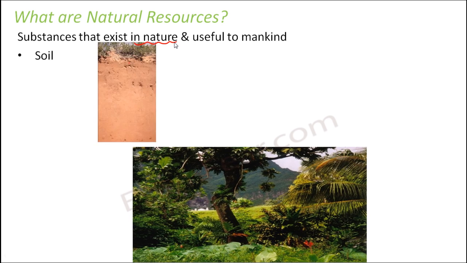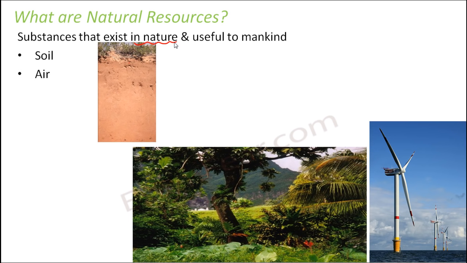Some of the examples of natural resources are soil, and we all know how important soil is. The growth and development of plants are directly dependent on soil. Soil is rich in minerals. There is an entire ecosystem which exists within the soil. There are so many different types of living organisms living inside the soil. So soil is one such natural resource.